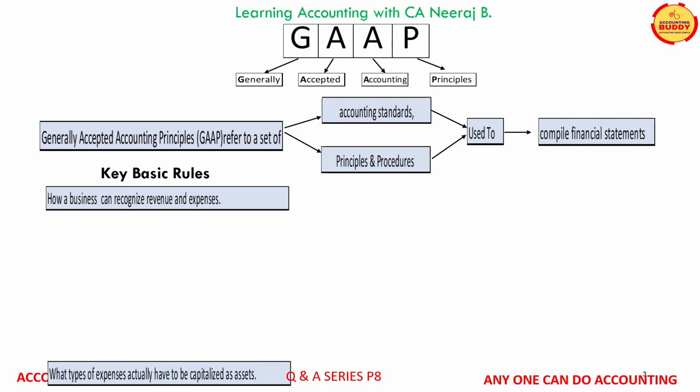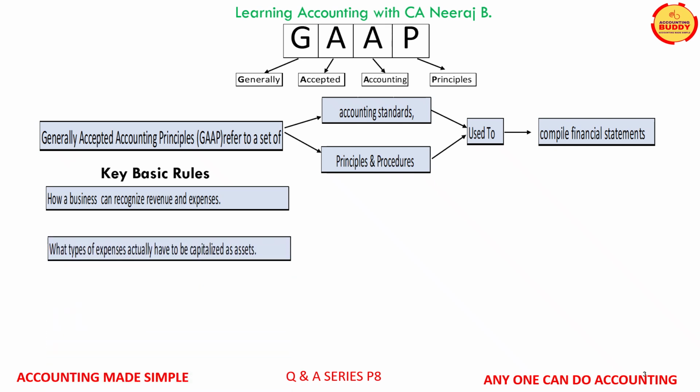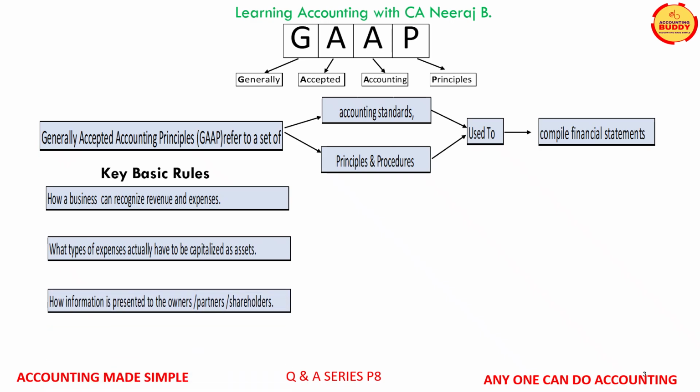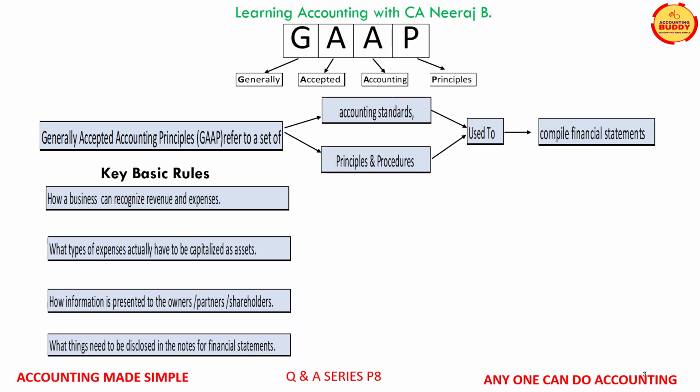Rule number 2 is what type of expenses are capitalized as business assets. Rule number 3 is rules regarding the presentation of financial information to stakeholders. Number 4, what relevant facts and information need to be disclosed in the notes to the accounts for the financial statements.